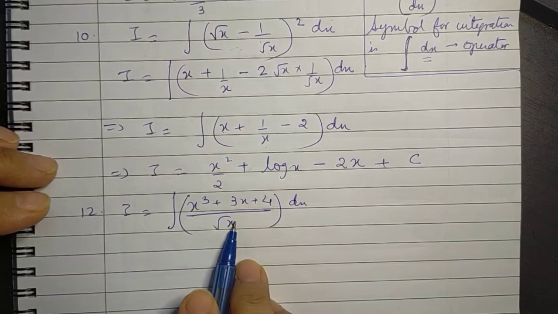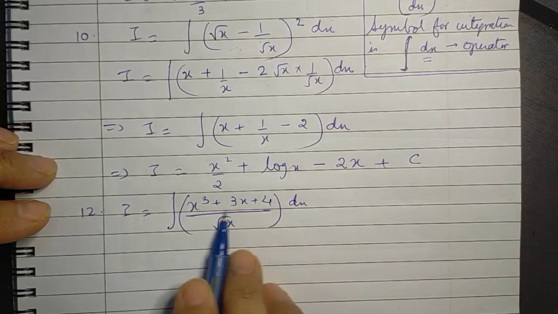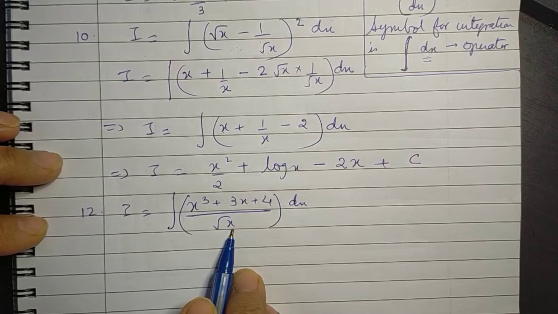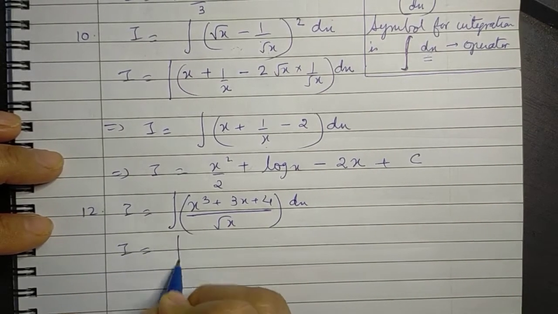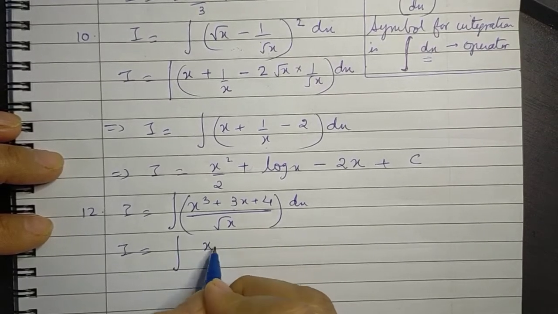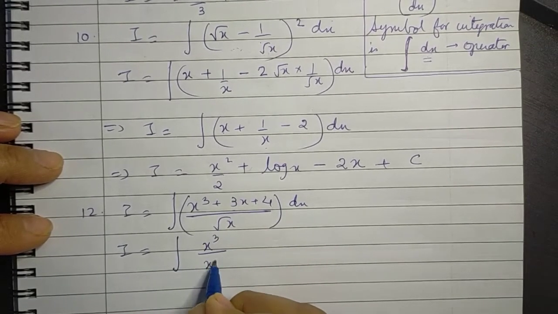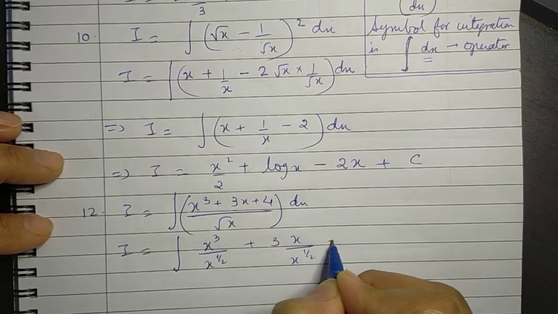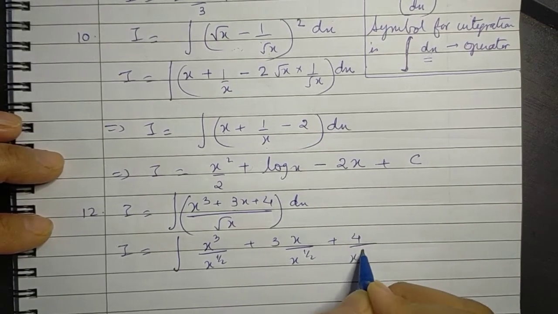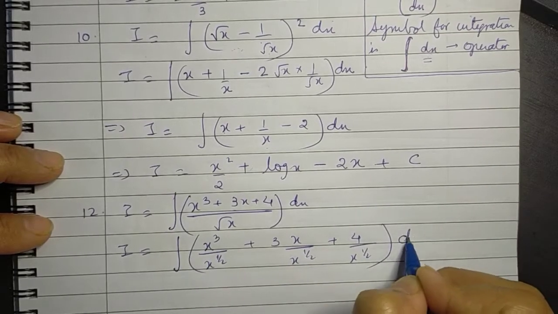So first of all, let's see whether we can remove this from the denominator or not. This can be written, by splitting the numerator, as x cube over x raised to power half, plus 3x over x raised to power half, plus 4 over x raised to power half, whole into dx.